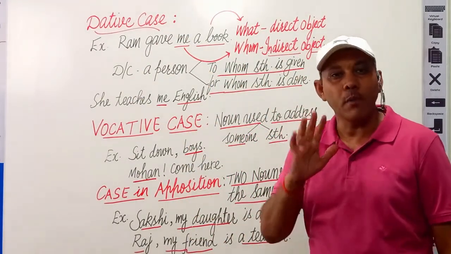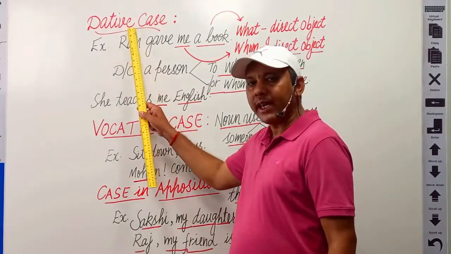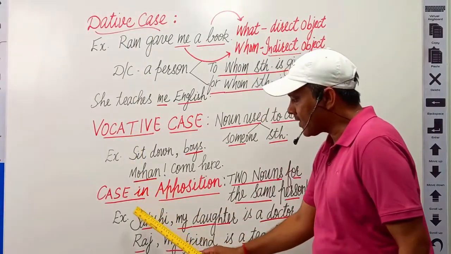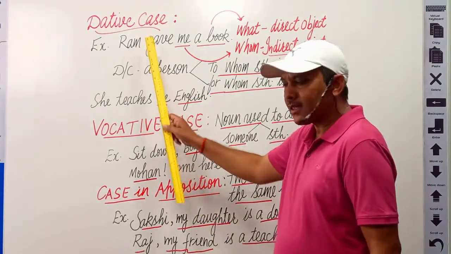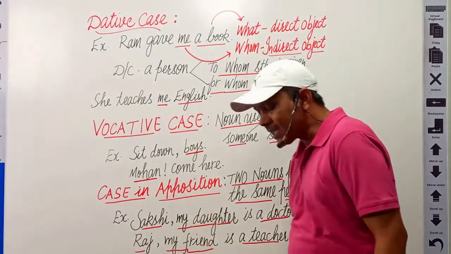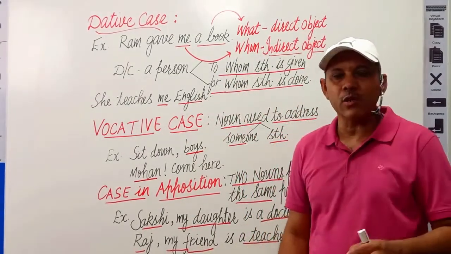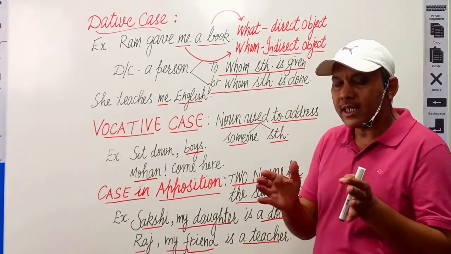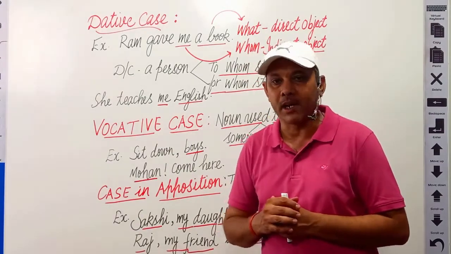There are 4 more cases of nouns, and the first one is dative case, next vocative case, and the next is case in apposition, and the last one is possessive case. We will discuss possessive case later in detail because it is the most important case of noun in English grammar.